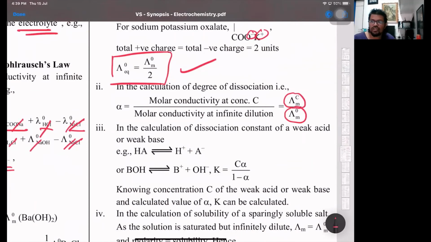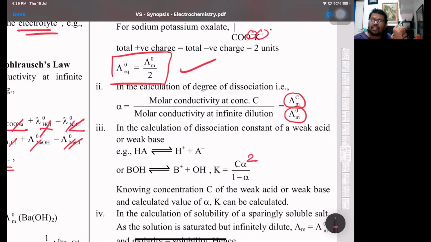That's the dissociation constant value, which according to what we can call Ostwald's dilution law, we have as alpha square C upon 1 minus alpha. It should be alpha square C. That's the dissociation constant as per Ostwald's law for a weak acid. K is alpha square C upon 1 minus alpha.